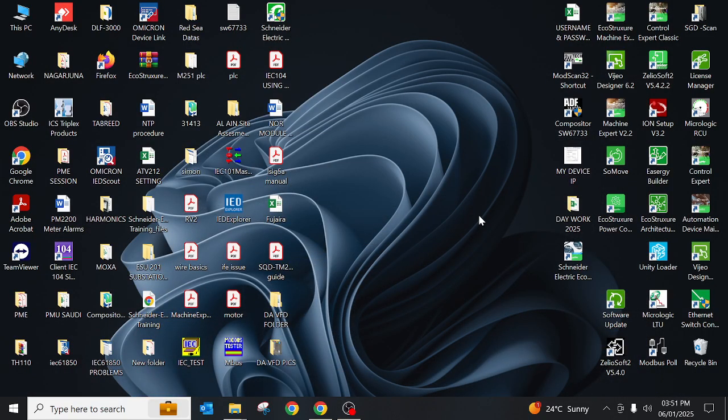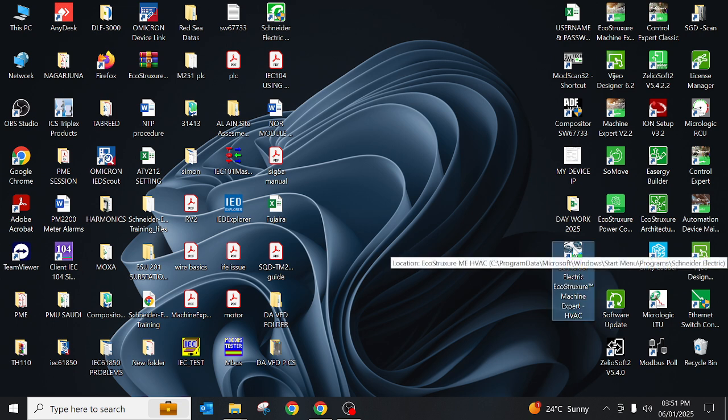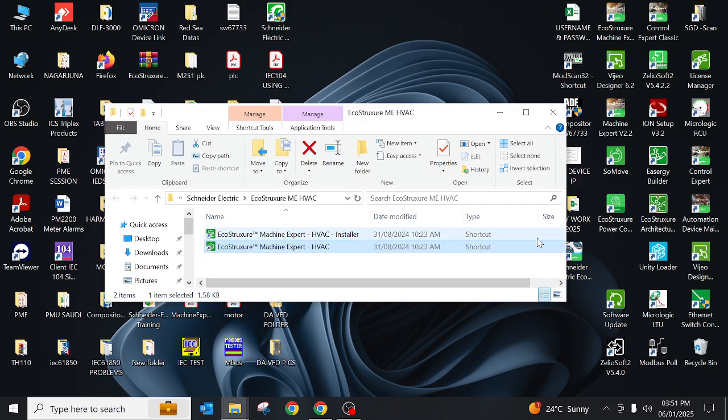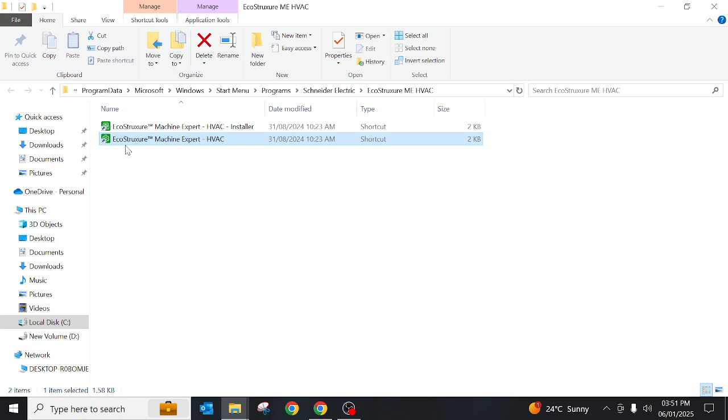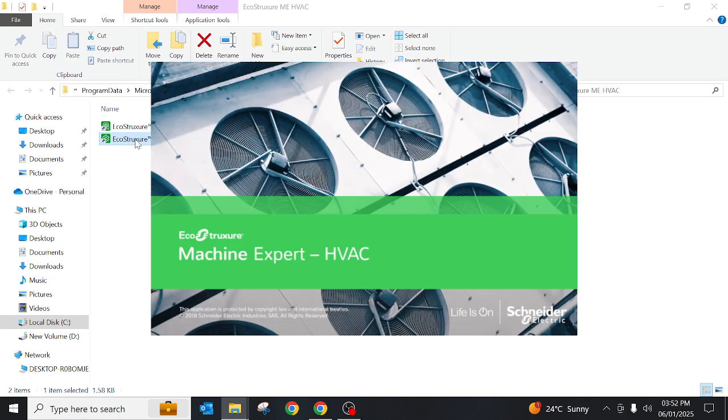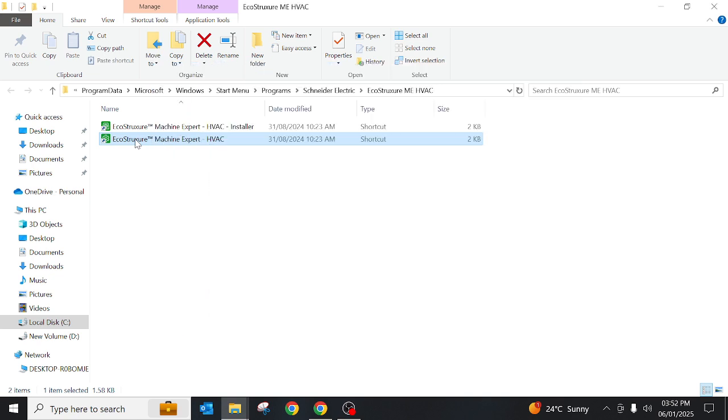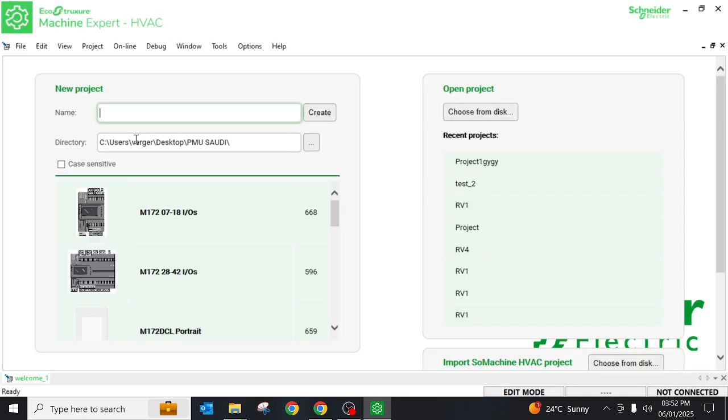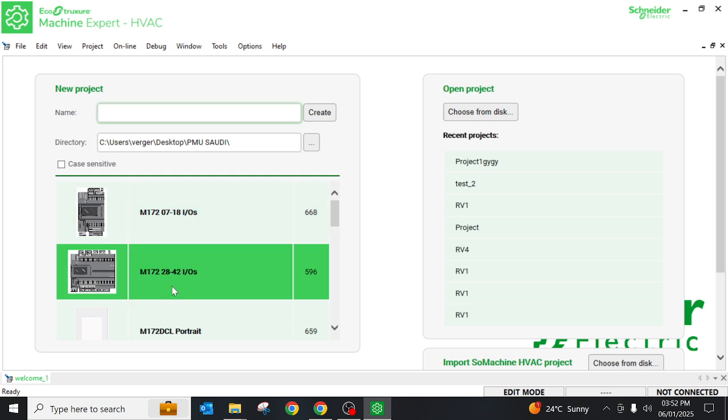Hi, today we are going to see Schneider Electric Machine Expert HVAC for PLC as well as DDS controller. Okay, this is the software we are going to use today. Today we are just going to see only basic things: how to configure, how to program, how to create a project, like that only. Okay, in this we are going to use either 18 IOS or 28 42 IOS. Both are M1 controller only.